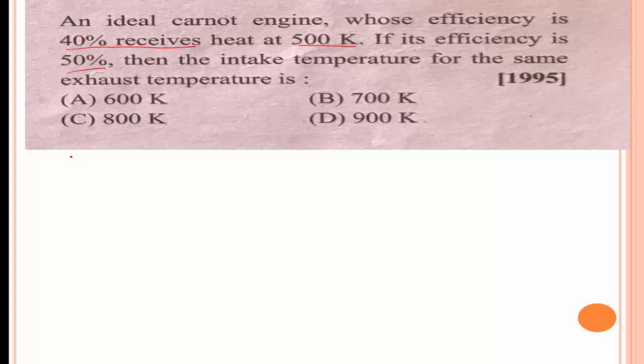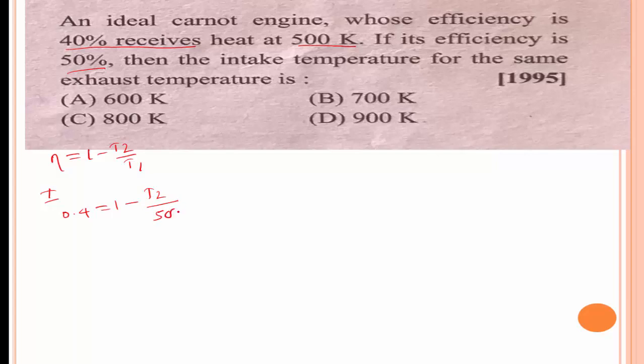Here, for the efficiency of the Carnot engine, we know that efficiency eta is equal to 1 minus T2 divided by T1. In the first case, efficiency is 40%, that means 0.4. 0.4 is equal to 1 minus T2 divided by T1.